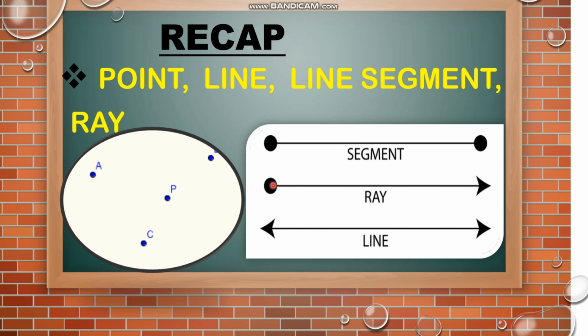After that, we learned about ray. What is a ray? A ray is a part of a straight line which has a starting point called the initial point but no end point. It can be extended only in one direction. Now next is the line segment. A line segment is a part of a line. It has two end points. A line segment has a definite length because it has end points. Got it, children? So these are all the topics we learned in the last class.